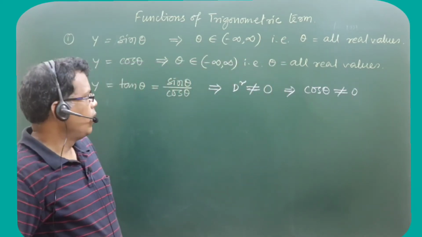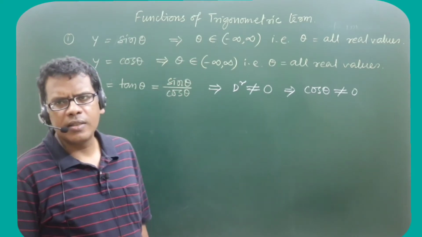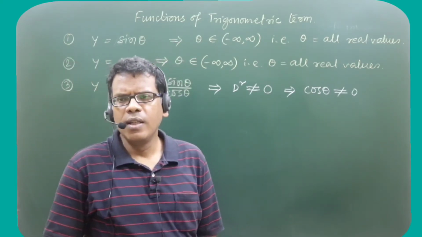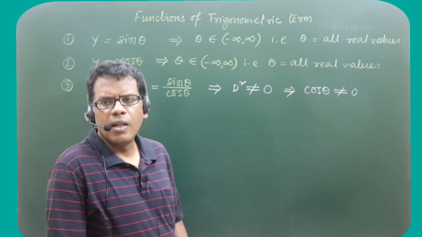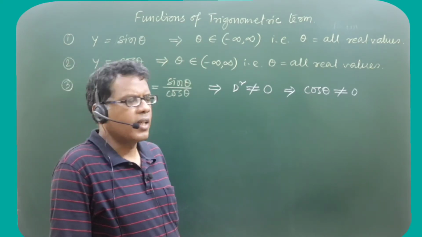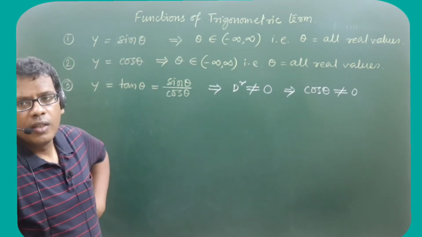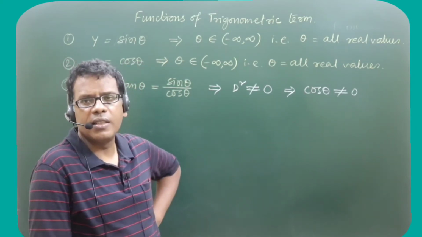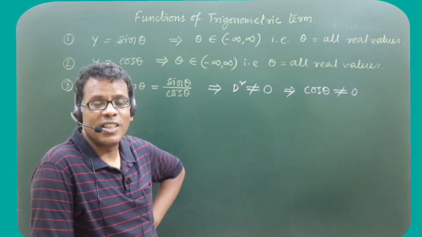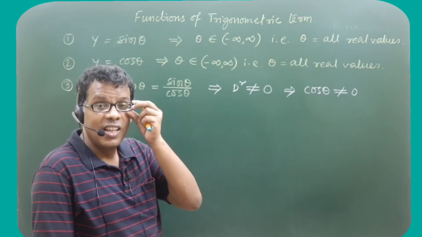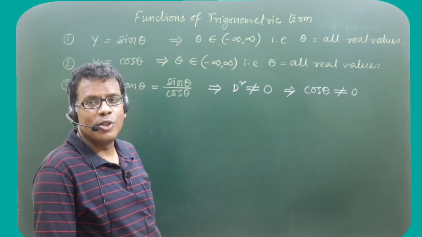So y is equal to tan theta's survival points should avoid those angles of theta at which the denominator cos theta becomes zero. The denominator cos theta should appear as a non-zero quantity.